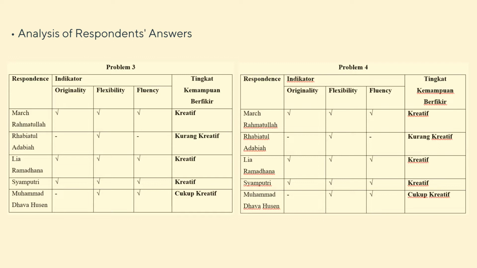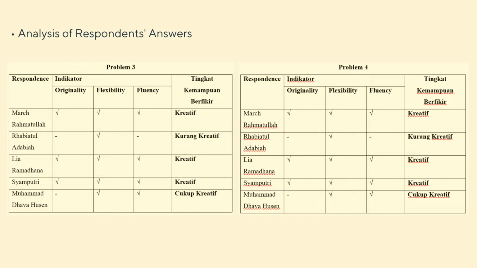It's the same for Syamputri. The thinking ability level of Syamputri is creative. And the last one is Muhammad Dafa Hussein, who requires two indicators, which are flexibility and fluency. So the thinking ability level of Muhammad Dafa Hussein is quite creative.